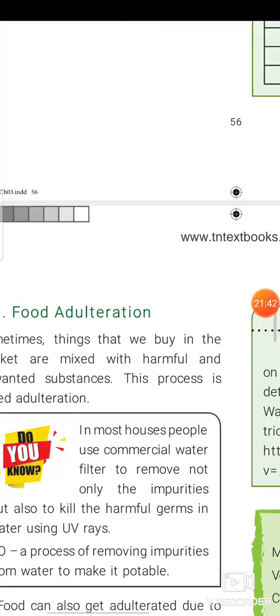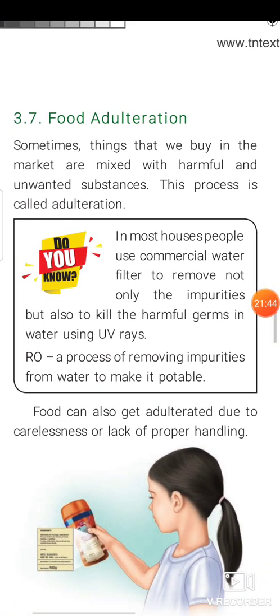Okay. Next we need to see food adulteration. It is a very vast topic, very commonly happening around us, especially with edible food. The unwanted, harmful substances which are mixed with food are called food adulteration.